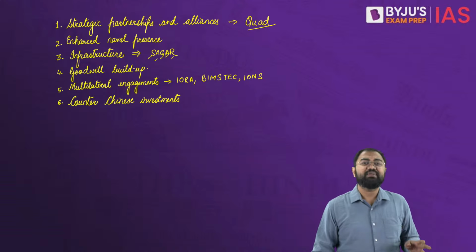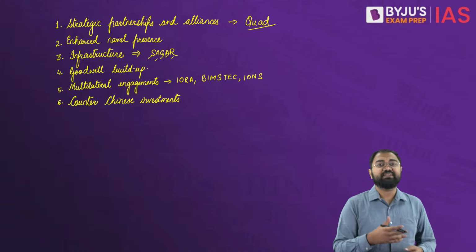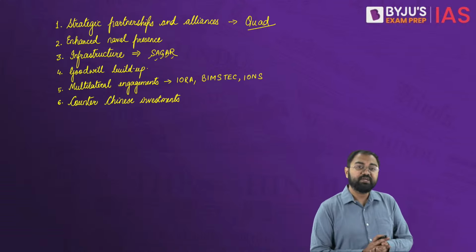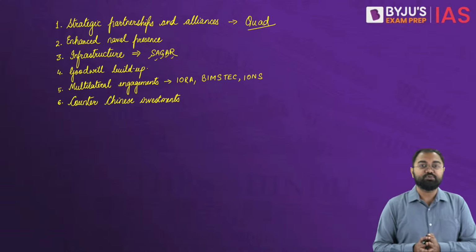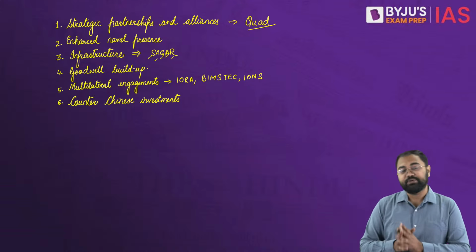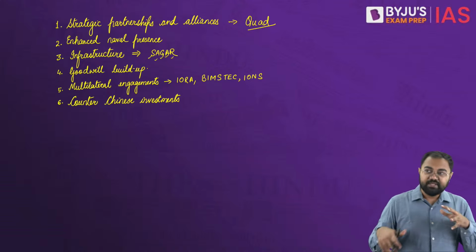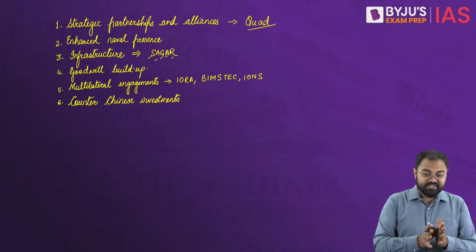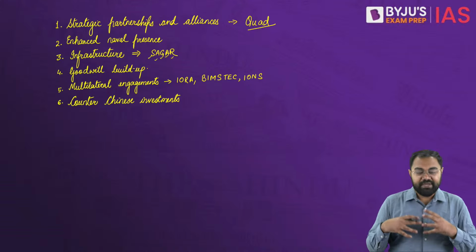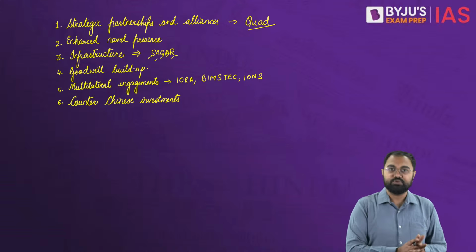So there are many things like these. You can even count the security and defense cooperation that we have built with a lot of these nations. So that also can become a very crucial thing in this entire scenario. So that's why we understand that there are various efforts being made by India in ensuring the stability of the Indian Ocean region and maintaining its own presence in the Indian Ocean region.